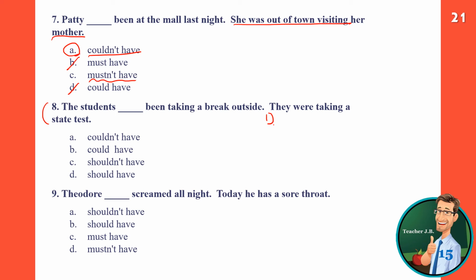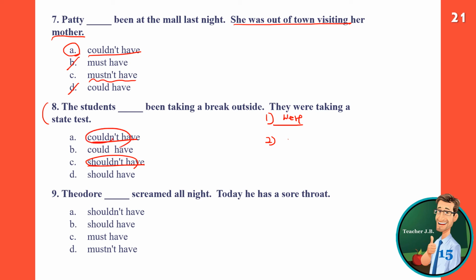If they were, they shouldn't have. If they were taking a break, they shouldn't have. If they were not, they couldn't have. Okay? So they were taking a break even though they were taking a test, so they shouldn't have. They were not taking a break because they were taking a test, so they couldn't have.